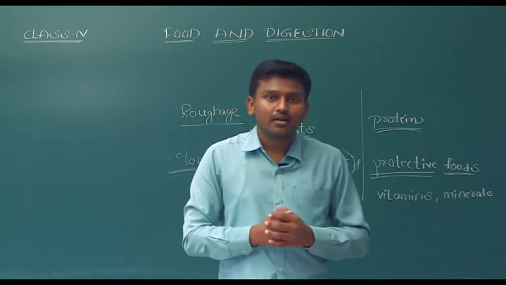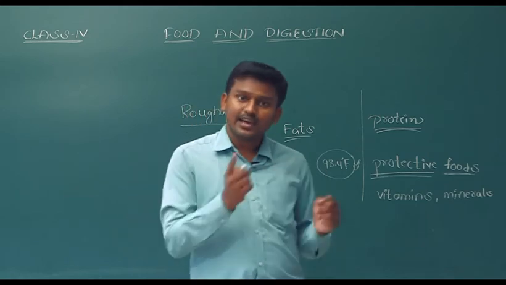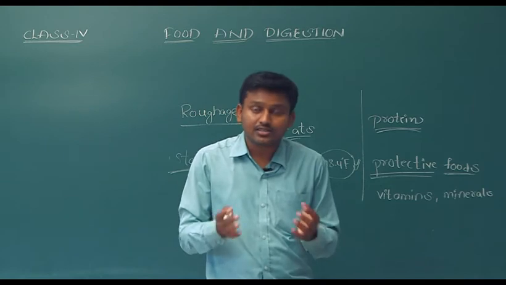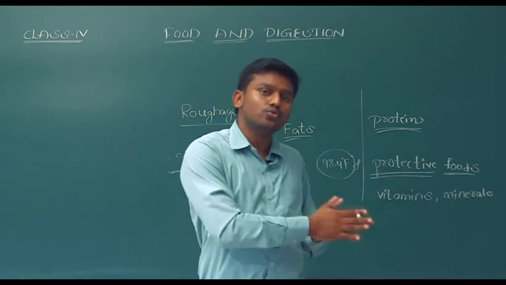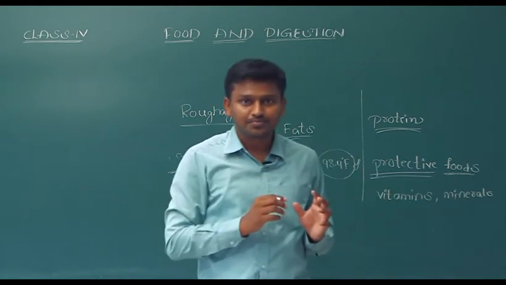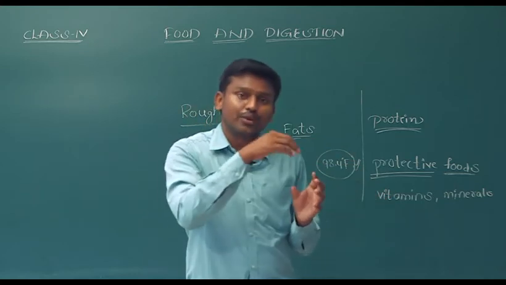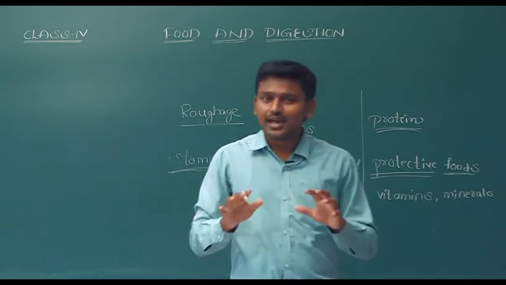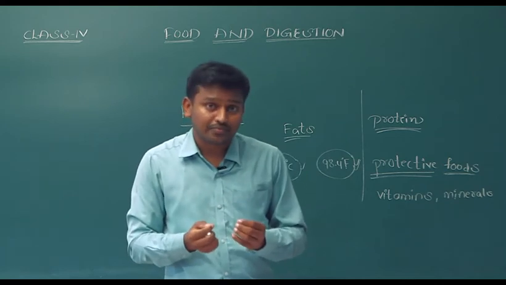The reason is that we cannot get energy directly from the food. As I said earlier, for example, if you take the plants, they cannot get nutrients directly from the soil. They can get nutrients only through the water, where nutrients are dissolved in the water. From the soil, nutrients are dissolved in the water. From the water, plants absorb the nutrients. In the same way, we cannot obtain the nutrients from the food directly.